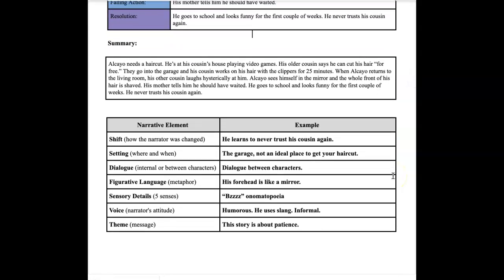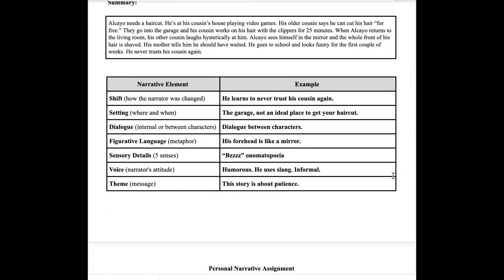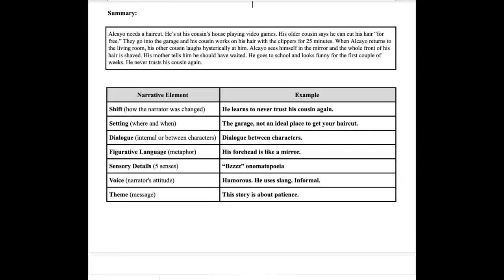The next step is to look at some of the narrative elements that Lacayo uses here, some of the narrative techniques. One is really key in a personal narrative. You have to have undergone some kind of change. It can be a small, subtle change. It doesn't have to be a huge, dramatic change. In this case, he learns to never trust his cousin again.